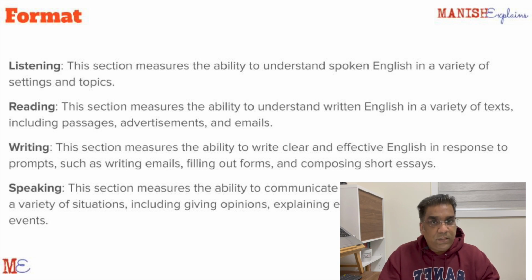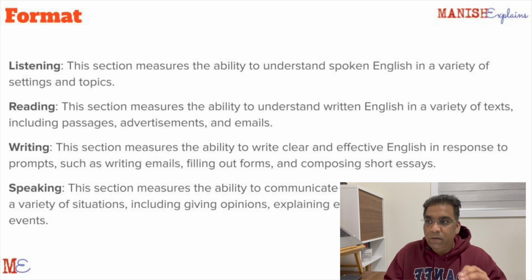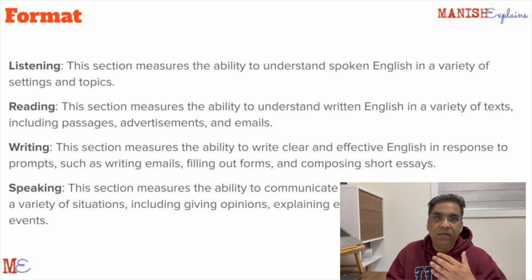The format of this test is that it's a computerized test. Once you go into the center, you will be given a headset, a pen and paper. Why do you need pen and paper? I will let you know. This test will have 4 sections. And as I told you in the beginning of the video, always keep in mind, this is a test of your communication skills, your communication proficiency. So anything that you see or do in this test should be towards effective communication. Communication has 4 parts to it: listening, reading, writing, and speaking. And that is the content of this test.